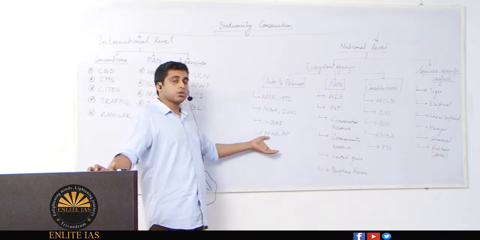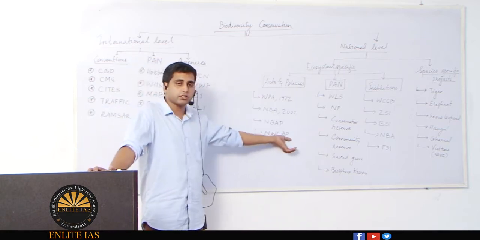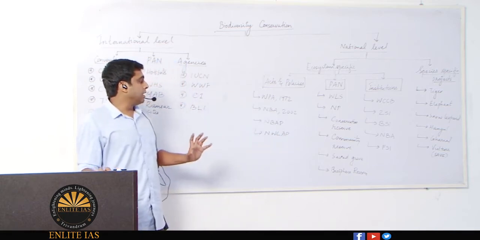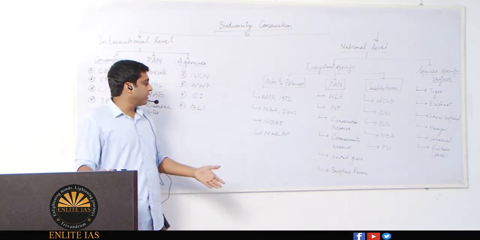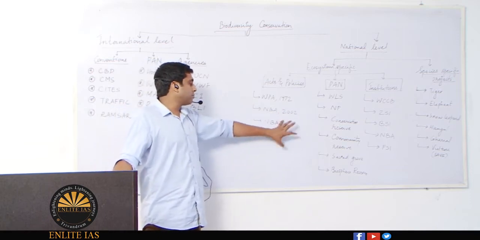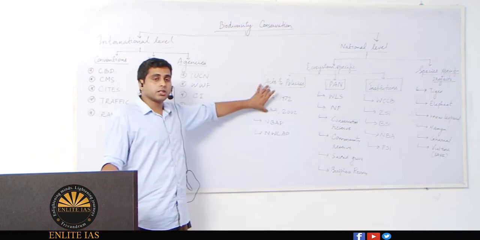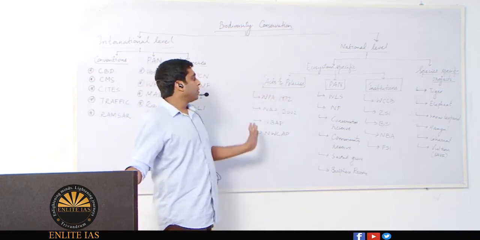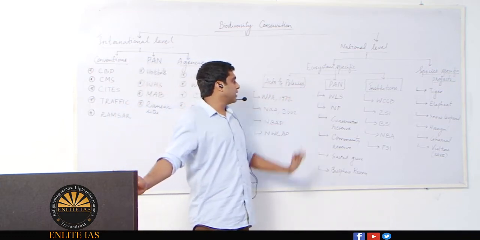And very recently in 2017 we have got a National Wildlife Action Plan also, where we are aiming to protect this biodiversity through a particular vision. So vision comes under action plans and execution mainly comes under the acts. So moving on from acts and policies, we have got protected area networks.